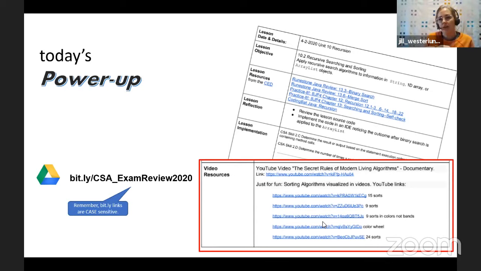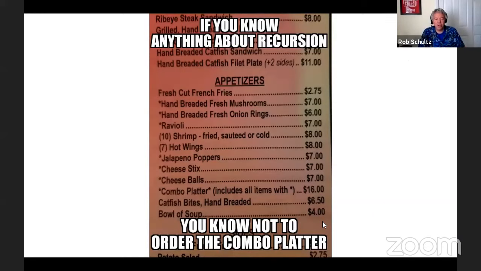Okay. And then I do have one more slide I wanted to throw in, and I just found this in some notes when I was looking through some recursive stuff. I thought this was kind of funny, so I thought I would add this in. If you know anything about recursion, you know not to order the combo platter. Oh, wow. One of my students shared that with me, and so I thought I would throw that in. Unless you're really hungry. Y'all may be really hungry right now wherever you are, and you wish you had a combo platter. That does sound really good, but a combo platter that contains a combo platter, which would contain a combo platter, which would contain a combo platter. That's funny. That's really good.